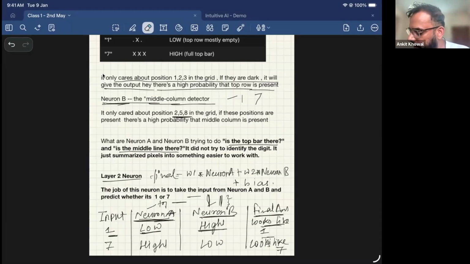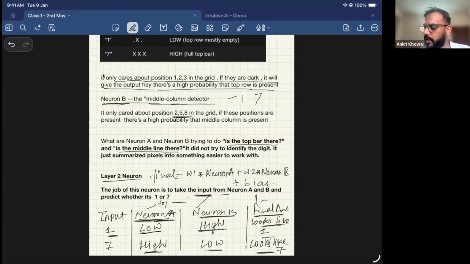Similarly, when an input 7 comes in, what will neuron A say? It was looking for this slash in the input pixels. So neuron A will say there's a high probability that the top slash is there, and neuron B was looking at this slash. In 7 it is like this, so neuron B will say that it's a low probability. Now neuron C, which combines the input of A and B, sees that the top slash is present but the middle is not present, so mostly it can be 7, right?